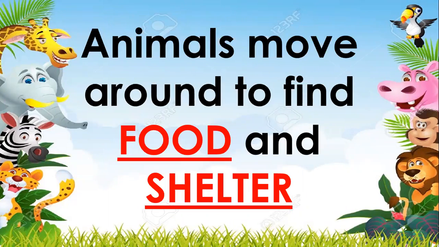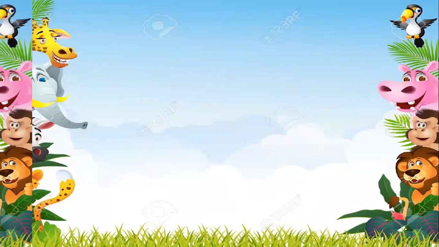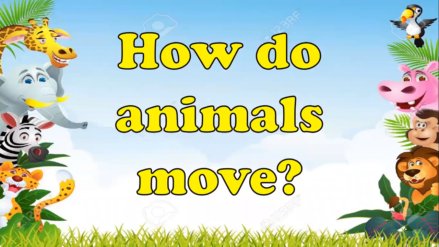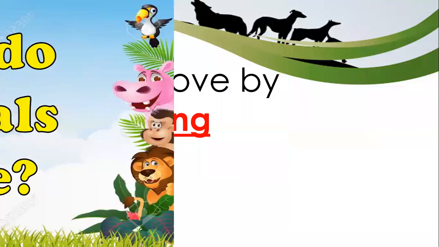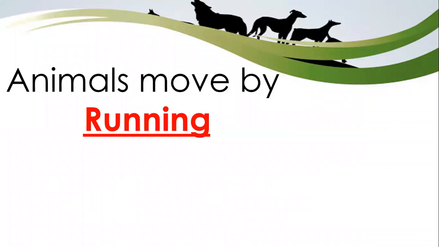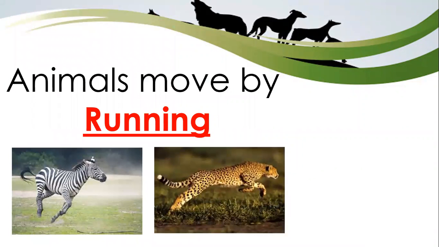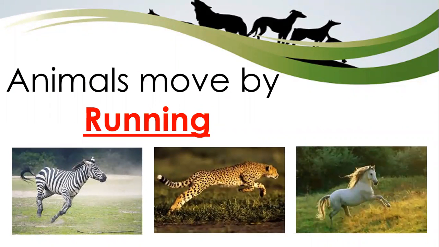Animals move around to find food and shelter. How do animals move? The animals move by using their body parts. Animals move by running. Some animals can run and they use their legs to run. Those are the animals that can run, like a zebra, a cheetah, and a horse. Now, can you name other animals that can run?